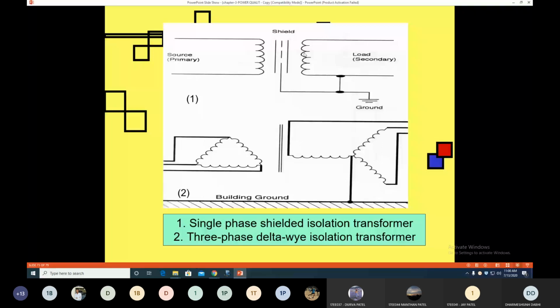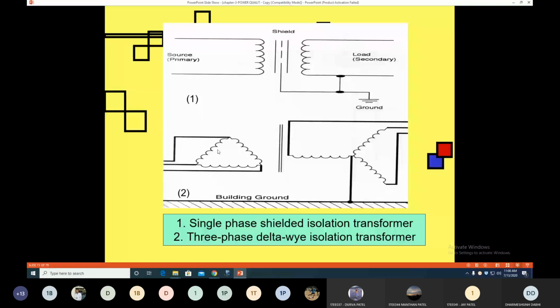Second is the three-phase delta-star isolation transformer. Here you can see that the star side neutral is grounded. So whenever any triple harmonic is created on the load side, it is transferred to the delta side. On the delta side, there is no path for the third harmonic to transfer from the primary winding of the delta side to the source side.